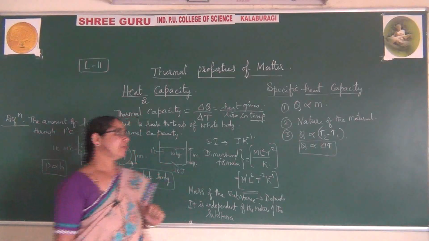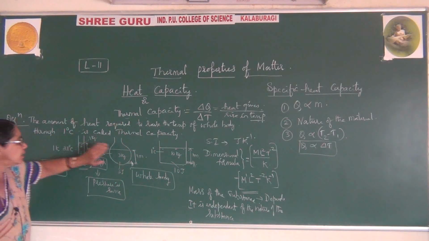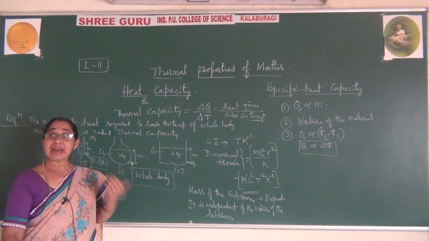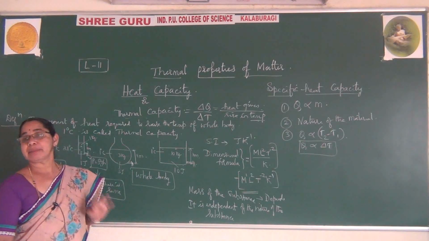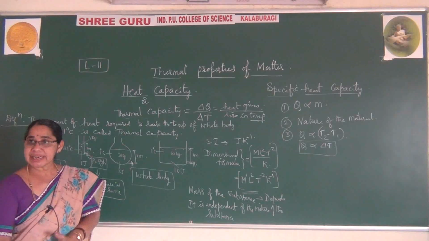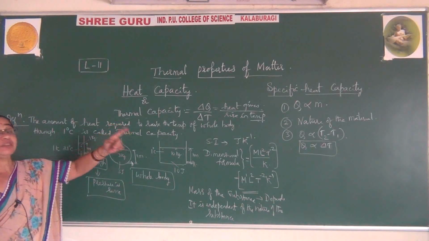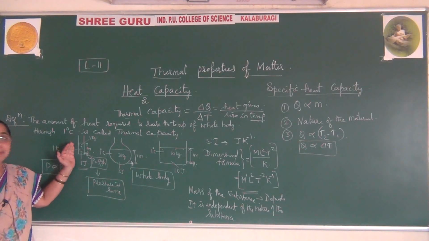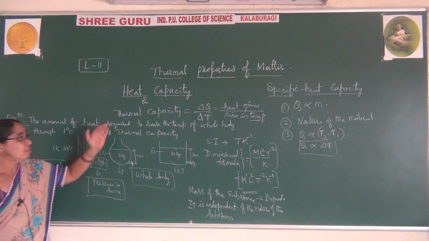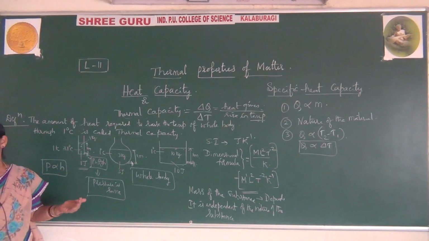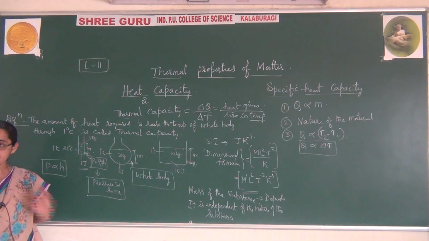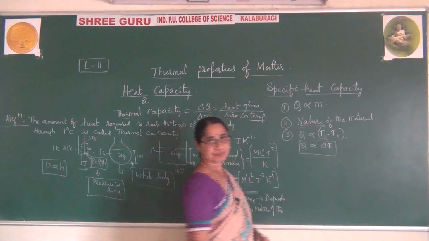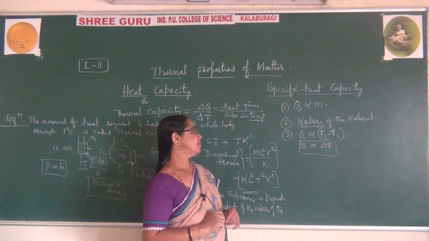What do you mean by nature? For example, if you have copper, iron, and aluminium, different materials will have different heat capacity, and that is called specific heat capacity. So copper, iron, and aluminium each require different heat. Because of this reason, different materials have different heat capacity. Hence, it mainly depends on the nature of the substance.